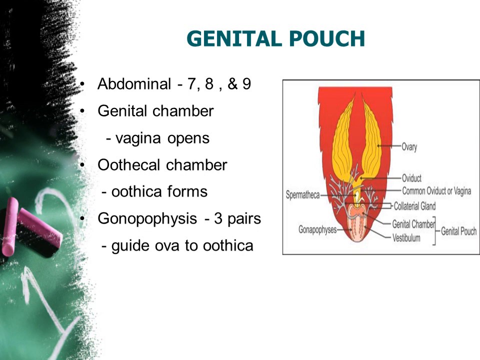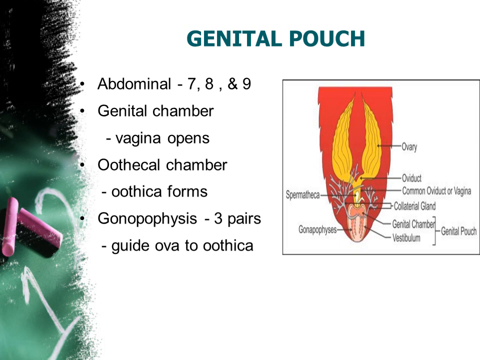Fine. Okay, then this pouch consists of two chambers. It consists of two chambers. The names of the chambers are, the first one is the genital chamber and the second one is the oothecal chamber. Okay, and let us see the role of each. The first one, the genital chamber. In this chamber only, the vagina opens.